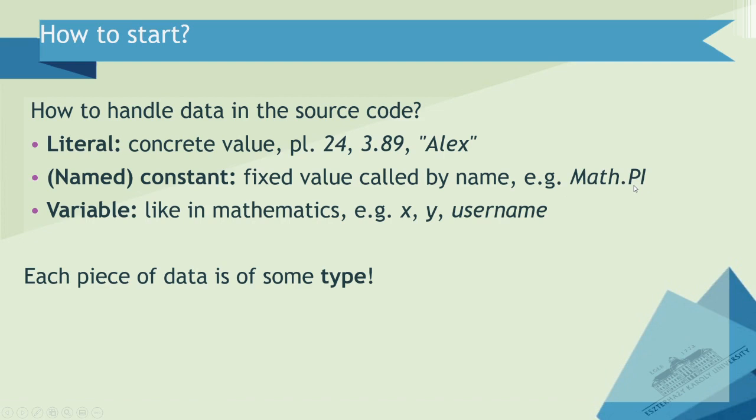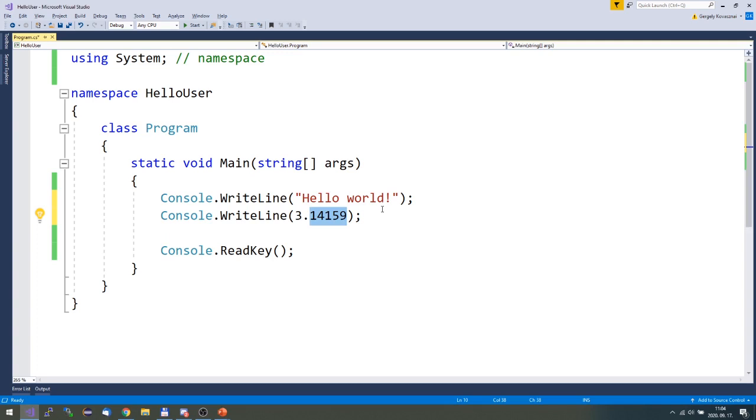But what I want to tell you is that in the .NET framework, you can find so-called constants already built in. For example, you can access the value of pi in this form, Math.PI. So let's try this. You can also print the value of this constant. Let's see.